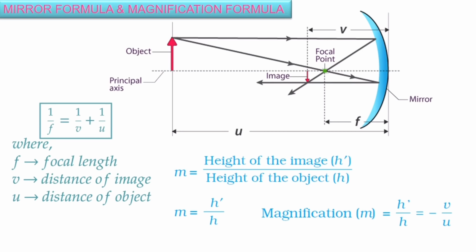They are related by 1 by f is equal to 1 by v plus 1 by u. In order to find the magnification of the image, we use the formula m is equal to h dash by h, or minus v by u, where h dash is the height of the image and h is the height of the object. Note down, children, this minus is already existing in the formula.